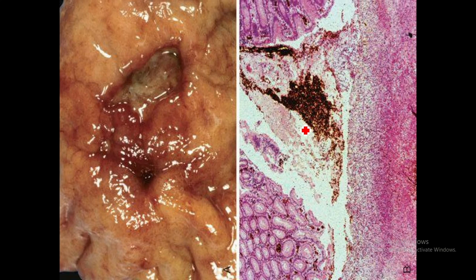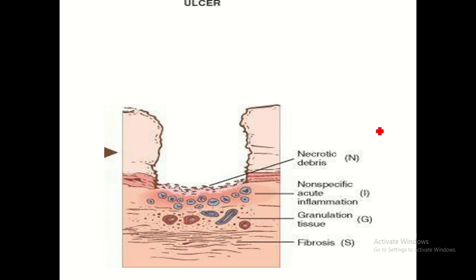So as you can see in this microscopic view, discontinuity in the epithelium, hemorrhage and necrosis. Classically, a peptic ulcer has four layers: necrotic debris, below which there is non-specific acute inflammation, below which there is granulation tissue, below which there is fibrosis.